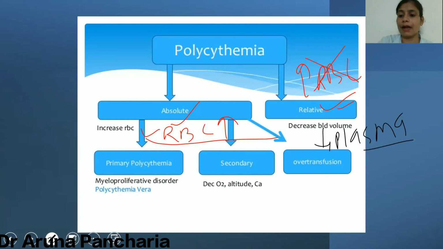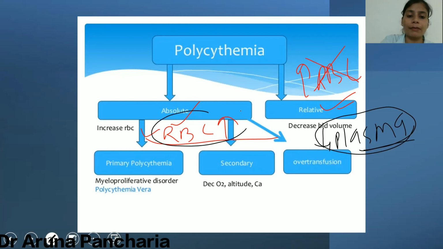Because of the decrease in the plasma, it looks like concentrated blood. So it might look like polycythemia vera, but it is not true polycythemia. To be called true polycythemia, the RBC should truly be more.